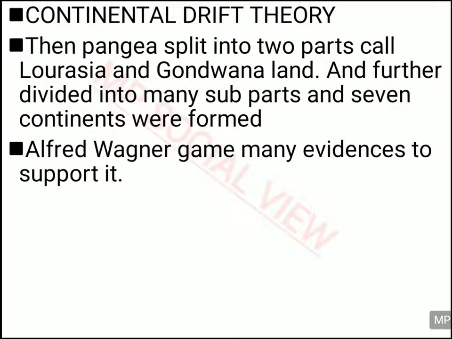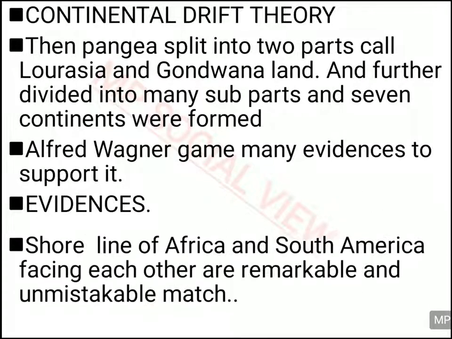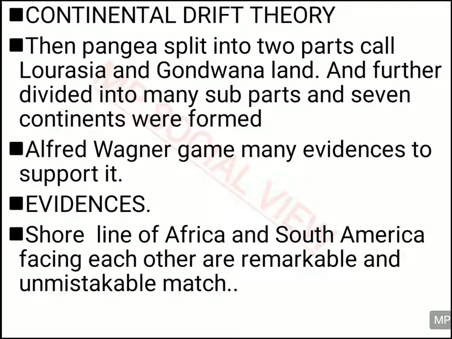To prove his theory, Alfred Wegener gave many evidences. First, he said, look at the map of South America and Africa. When you look at the continents of South America and Africa, their coastlines look like parts of the same puzzle.